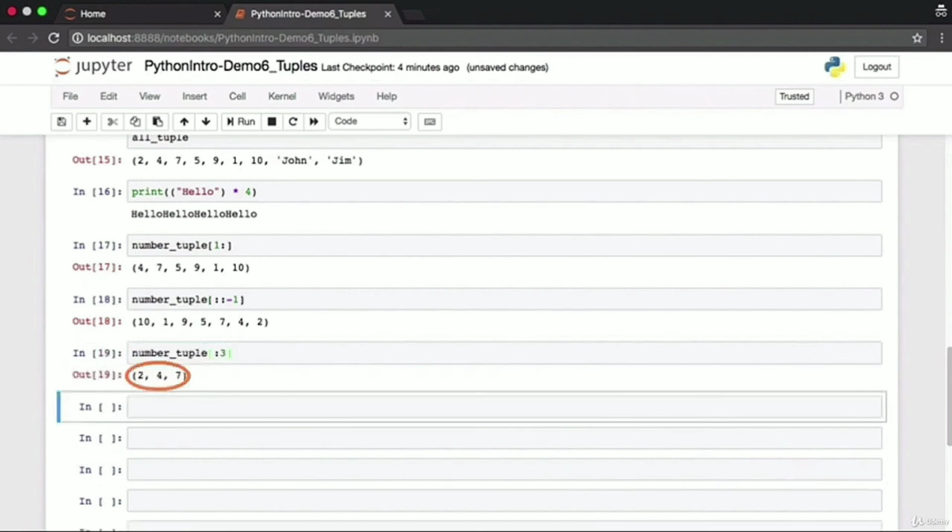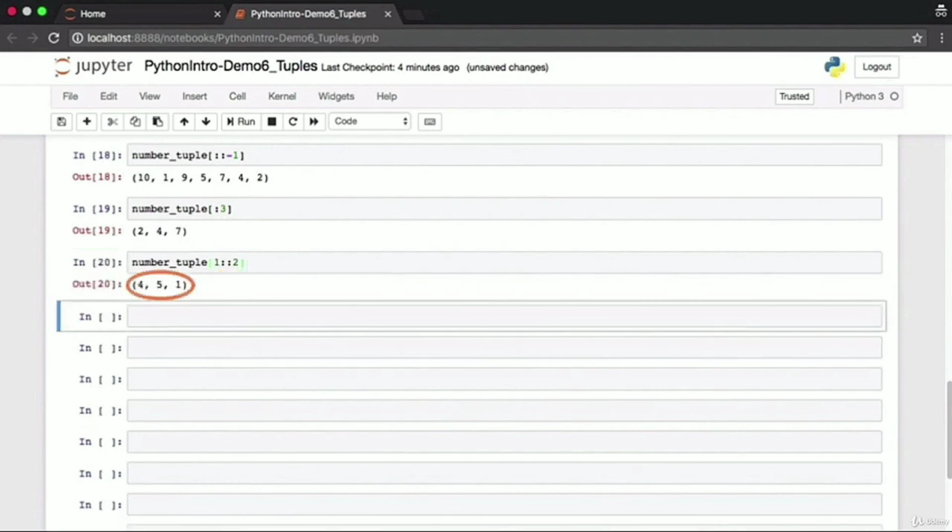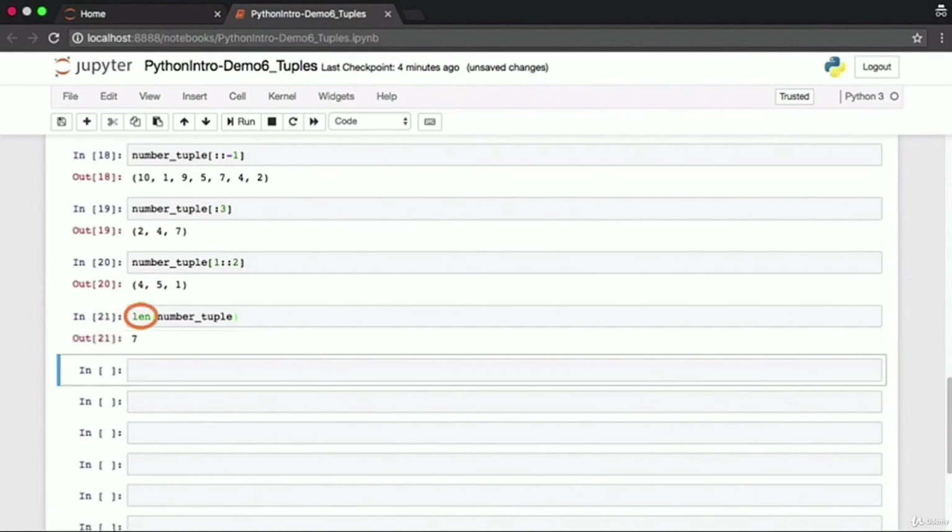All elements up to the index 3, that is 2, 4, 7 in our number tuple. All elements starting at index 1 with a step of 2, that is every alternate element up to the very end of the list. Built-in functions that work with lists also work with tuples. We can find the length of the tuple using the len function. Our tuple has 7 fields.